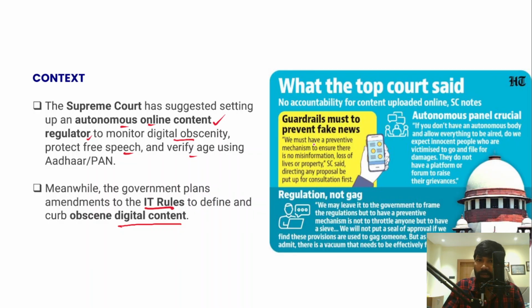Now let's understand what the Supreme Court has said in this context, right? The Supreme Court has held that there is a need for an autonomous panel. What is the objective of this autonomous panel? It will monitor digital obscenity, so content on the digital domain which may be obscene in nature, right? At the same time, it will also protect the free speech of individuals, and it will also verify the age of individuals as well.